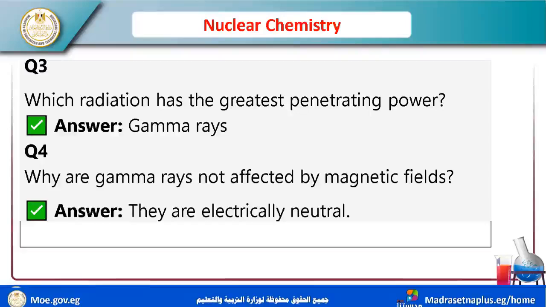It has the greatest kinetic energy, so gamma rays have the greatest penetrating power. Gamma rays are not affected by magnetic fields because they have no charge, no positive or negative charge, so they are not deflected toward anything.